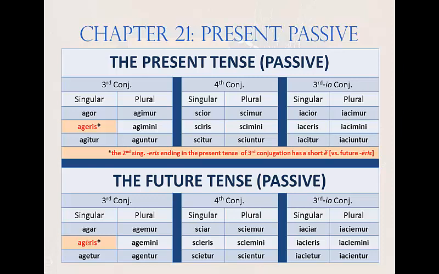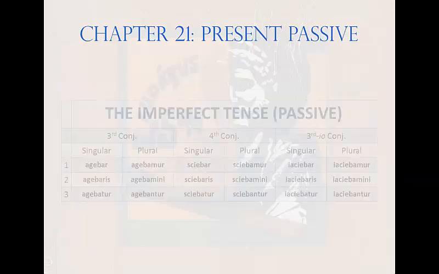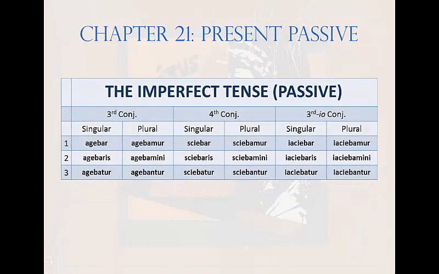So, for example, ageris means you are driven, as opposed to agēris, you will be driven. But that's virtually the only complexity you'll face here. And here's another reminder: a chart of third, third IO, and fourth conjugation verbs in their imperfect passive forms.